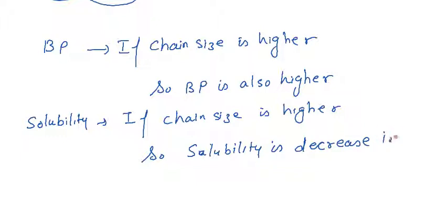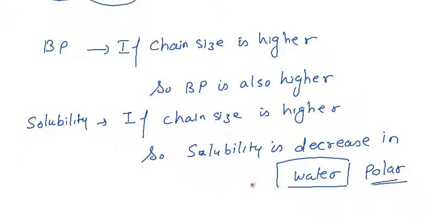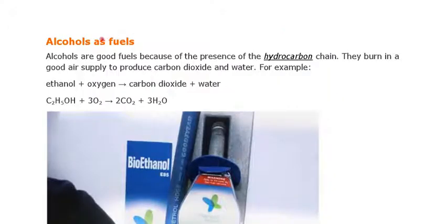This is because as the size of the organic compound increases, organic compounds do not have an ionic condition, so they do not get ionized and do not dissolve in a polar solvent, and water is a polar solvent. They become non-polar in nature, which is why they are not allowed to dissolve in water. We'll discuss the general applications of alcohol.